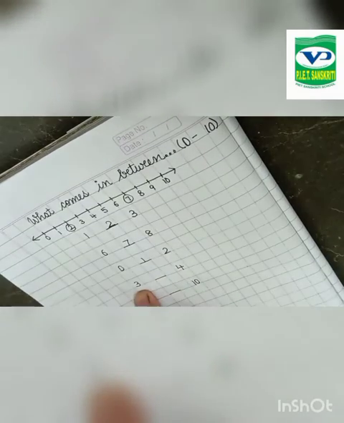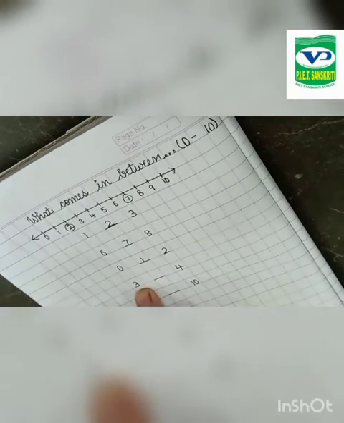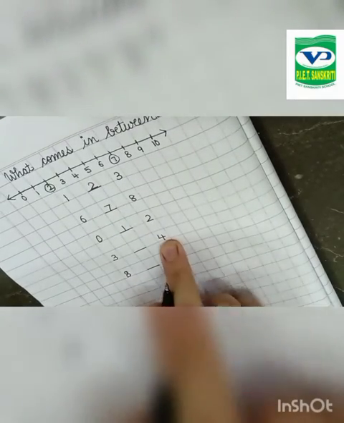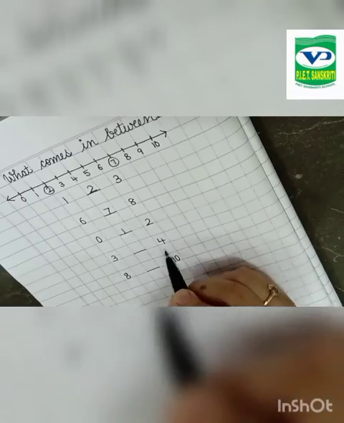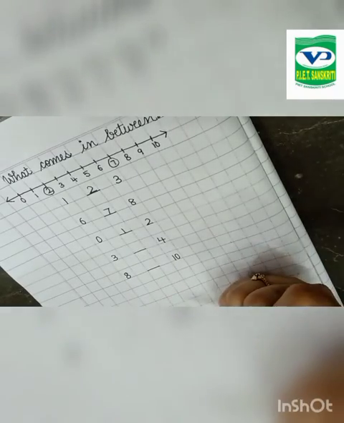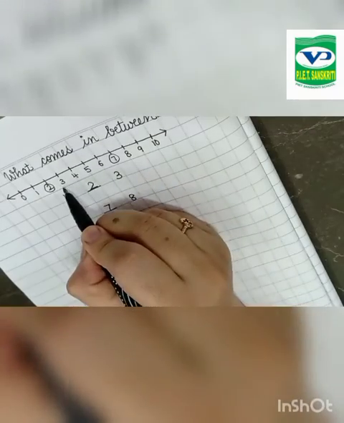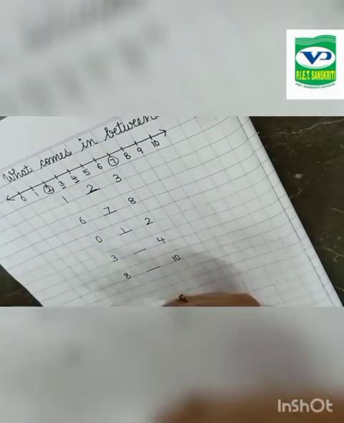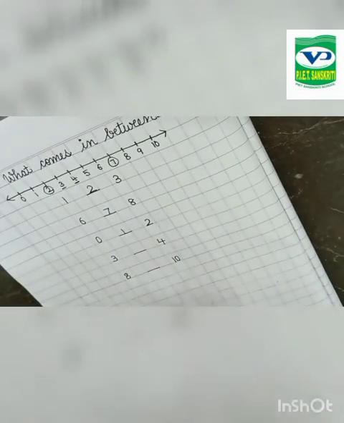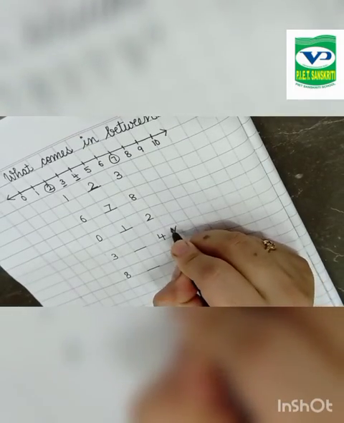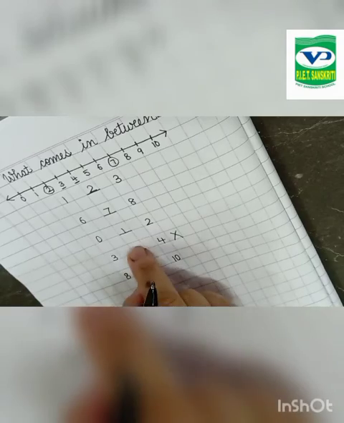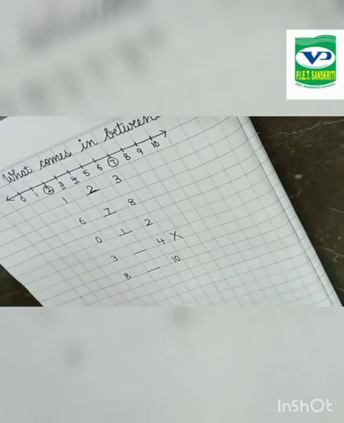Okay. Next. Here is number 3 and here is number 4. Can you tell which number will come in between? Look, here is number 3 and here is number 4. There is no number in between 3 and 4. So it is wrong. Okay. There should be a number between these two.